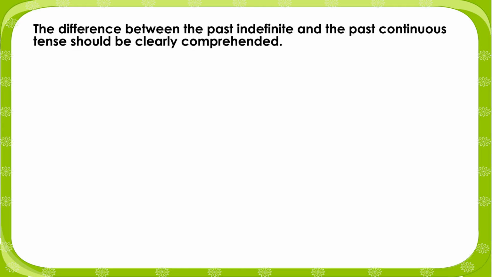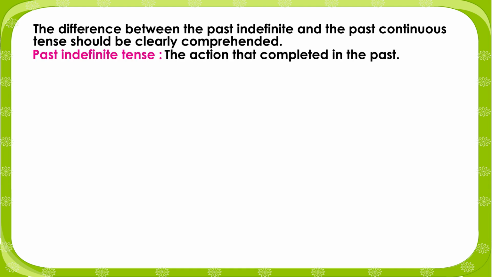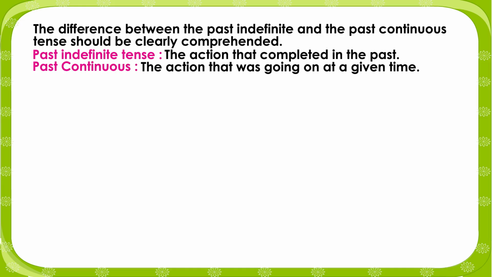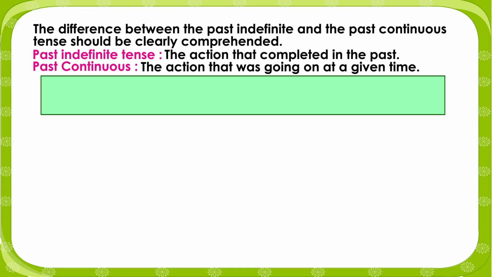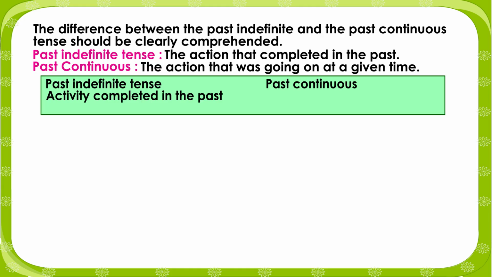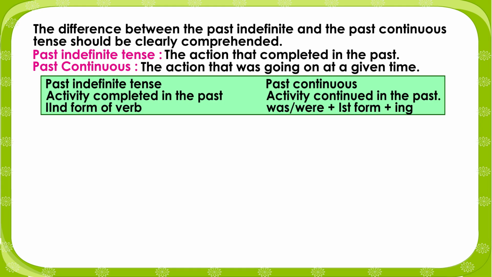The difference between the past indefinite and the past continuous tense should be clearly comprehended. Past indefinite tense, the action that completed in the past. Past continuous, the action that was going on at a given time. Activity completed in the past, activity continued in the past. Ing form of verb: was, were plus first form plus ing.